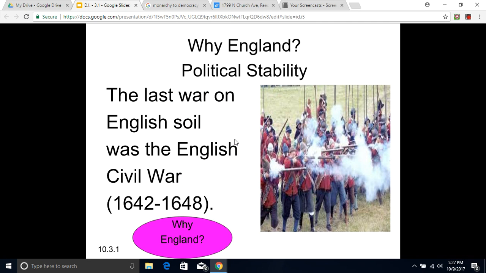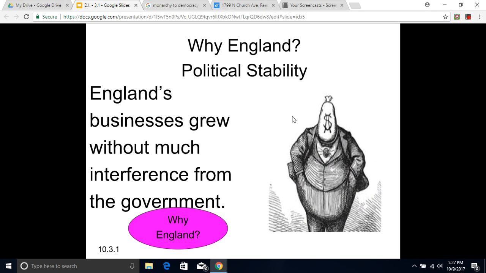The last heading of this section is entitled Political Stability. The last war on English soil was the English Civil War, which was fought in the middle of the 1600s. England's businesses grew without much interference from the government. Back on the previous slide, I just wanted to say political stability means businesses could thrive and not worry about things like wars disrupting business. And England was very politically stable after the turmoil of the 1600s.